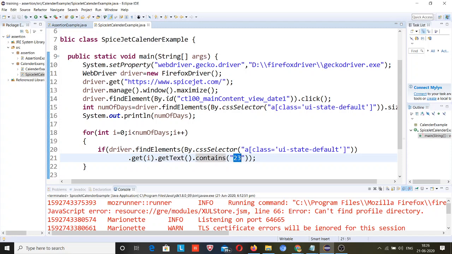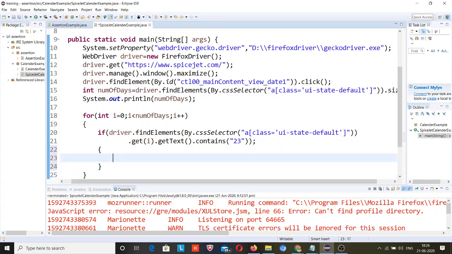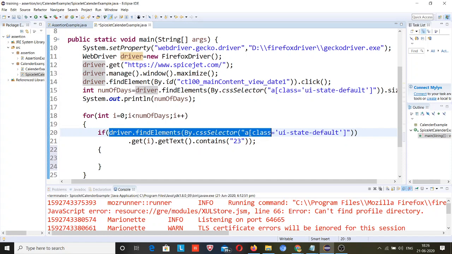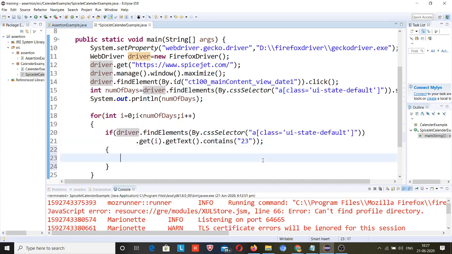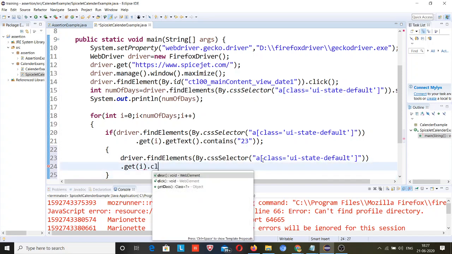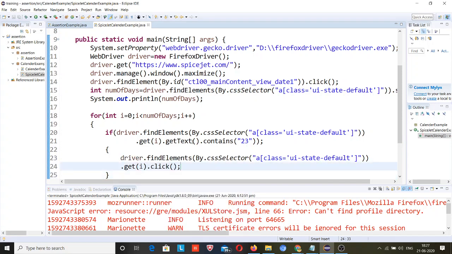If it contains 23, then you need to click over here. For clicking you don't need to use getText or contains, because you have already checked with these methods that this date is 23.